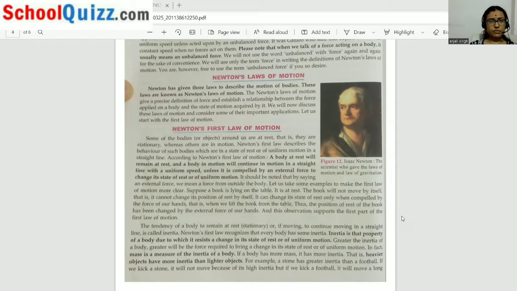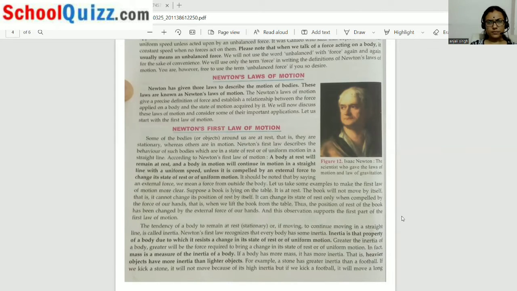So let's start with the first law. So what is the first law saying? Some of the bodies, like any object around us, are at rest, meaning stationary. Some are moving also. So this law is basically related to the stationary object as well as the moving object. So I'm going to read the statement of the first law.